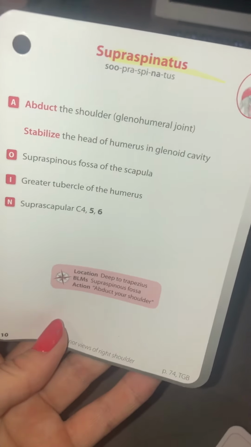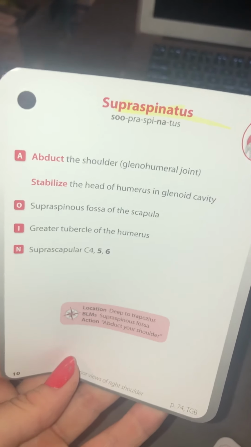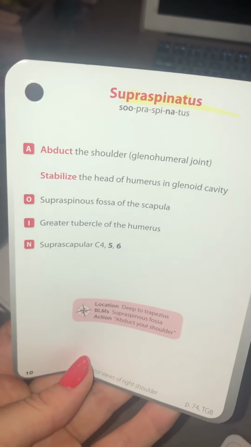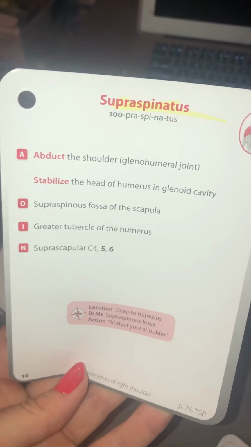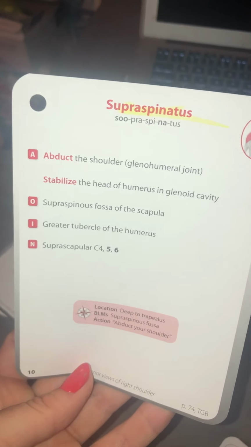Supraspinatus. Abduct shoulder, stabilize head of humerus and glenoid cavity. Origin, supraspinous fossa of scapula. Insertion, greater tubercle of humerus. Nerve supply, suprascapular.